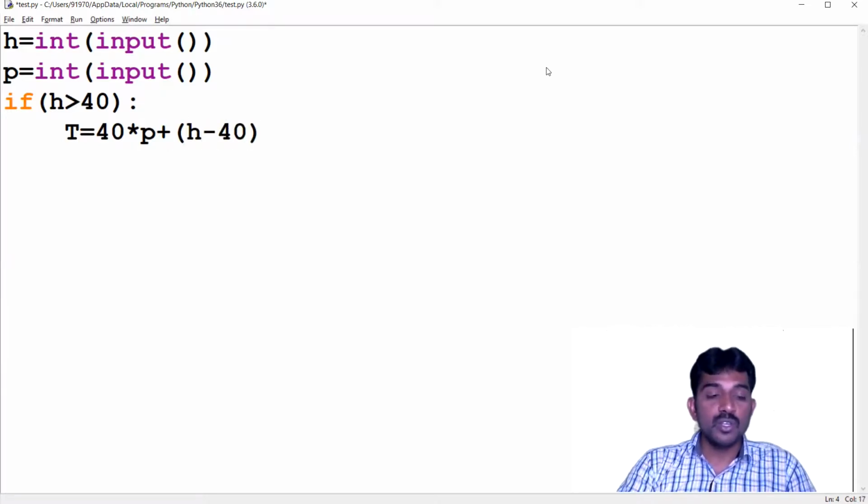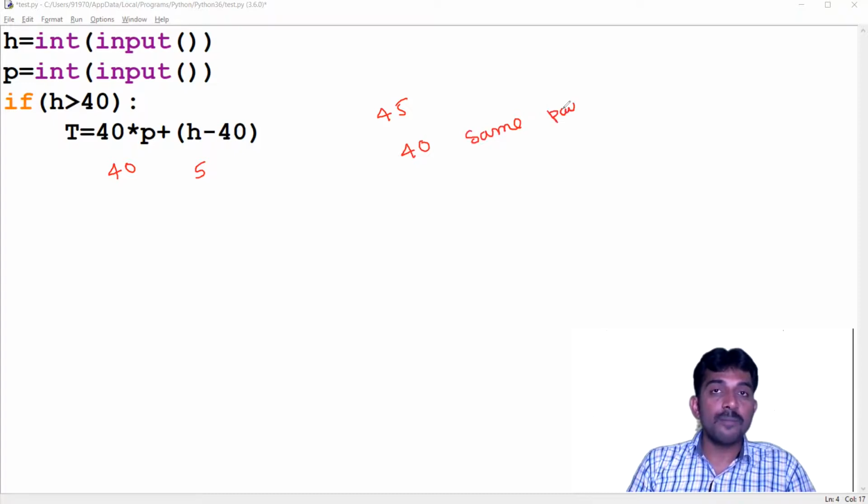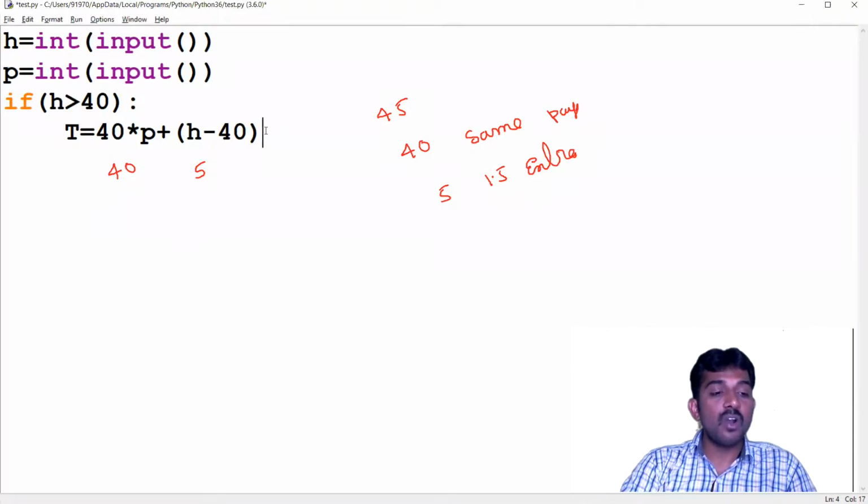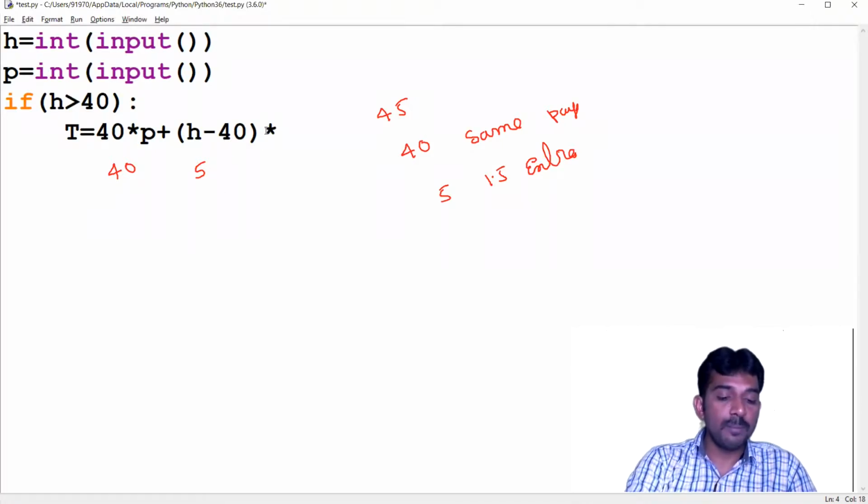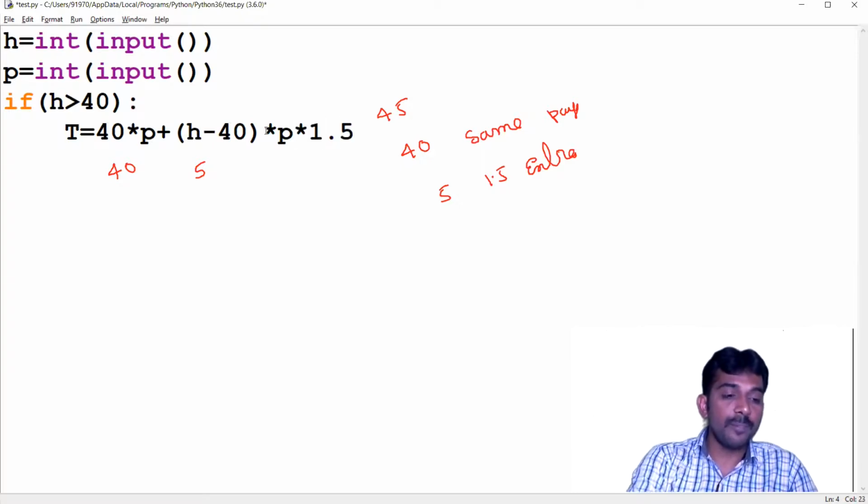Suppose it is 45, right? 45 minus 40, you calculated here, 5 hours extra. For 40 hours, the same payment. For the extra 5 hours, we need to pay 1.5 times. So after I get the 5, simply P into 1.5.